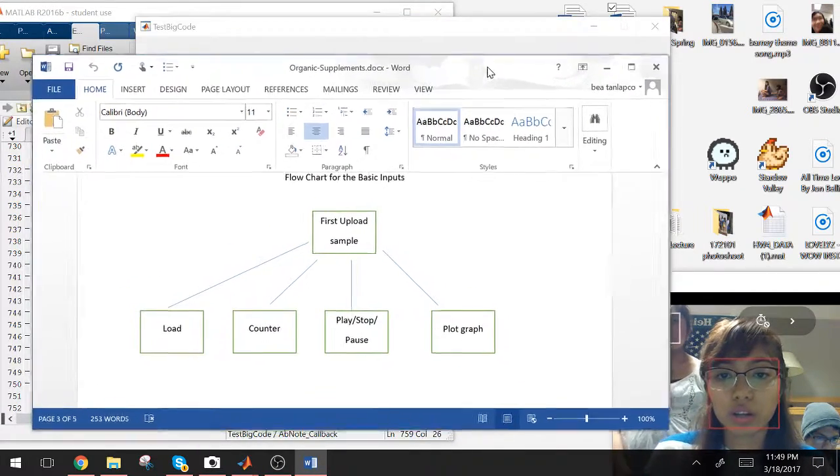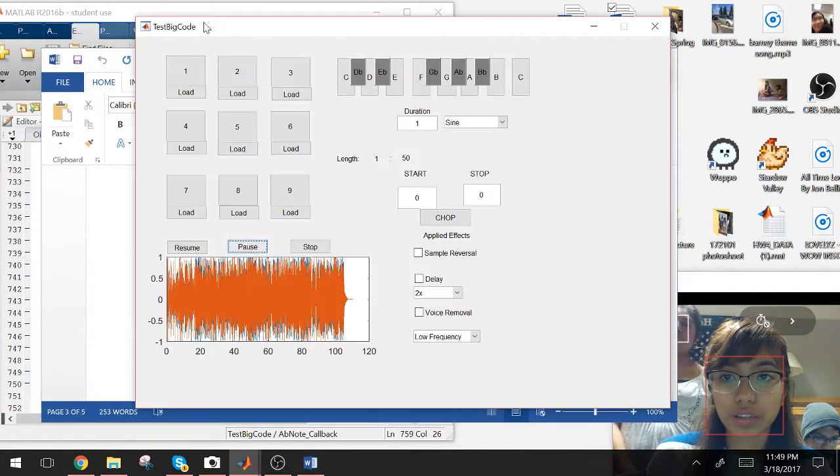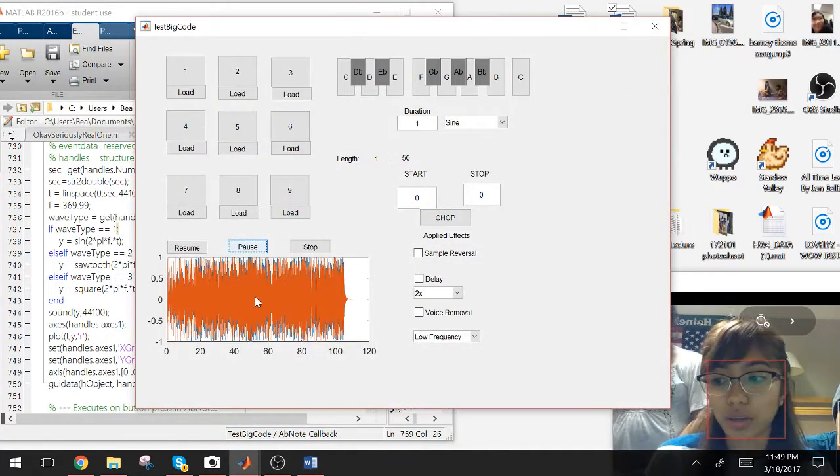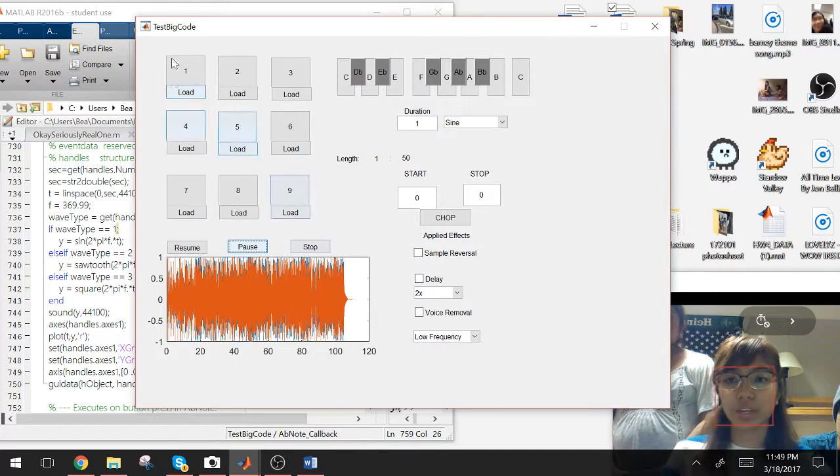We also have a length duration of how long that file is, a pause button, a resume button, and a stop button. And we also have the graph to show how long it is.